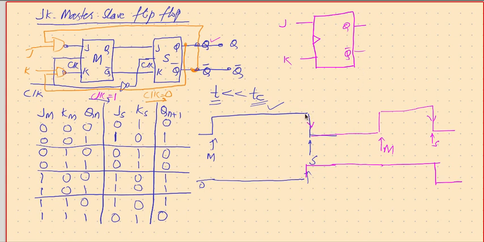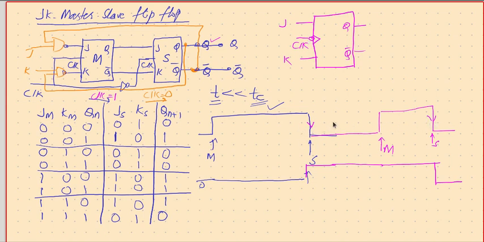And second, only when the edge is falling is the output visible to change, not when the edge is rising. When the clock edge is rising you don't find a change, only when the clock edge is falling you find the change. Therefore let me represent that these changes are visible only when the clock is falling.